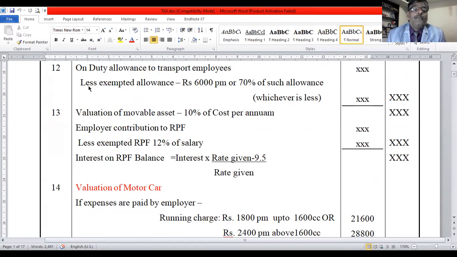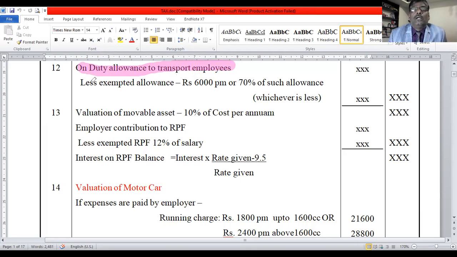On-duty allowance to transportation employees, for example, conductors and drivers of KSRTC or train employees. This allowance is given to transportation employees.